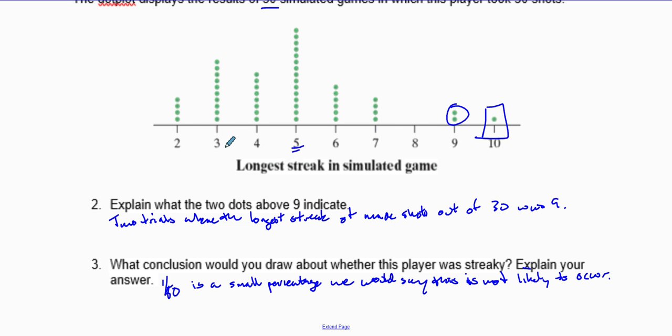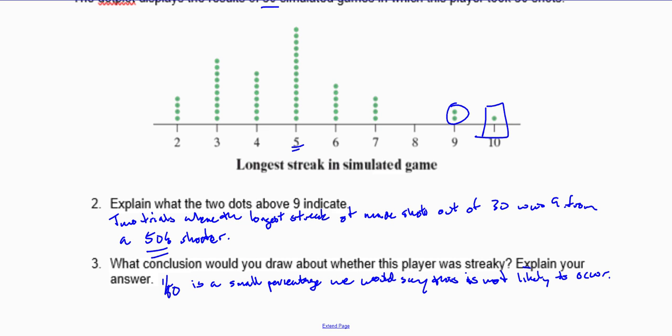So streaks of 2, 3, 4, 5. This is from a 50% shooter, and that's where this is coming from. And so 1 out of 50 is a small percentage, we would say this is not likely to occur.